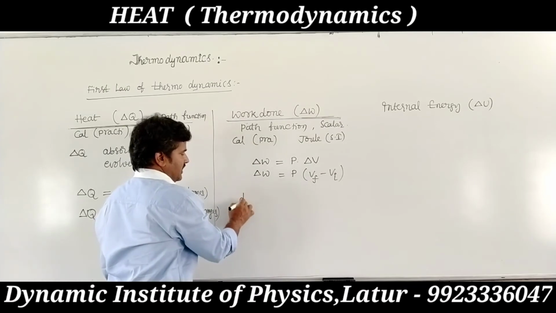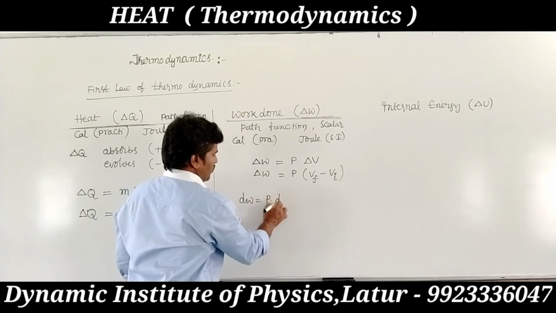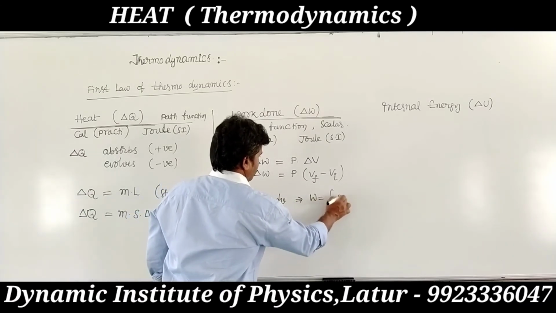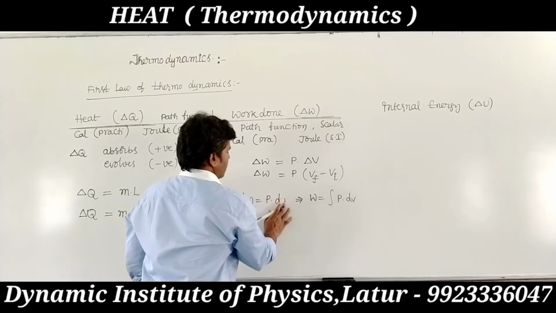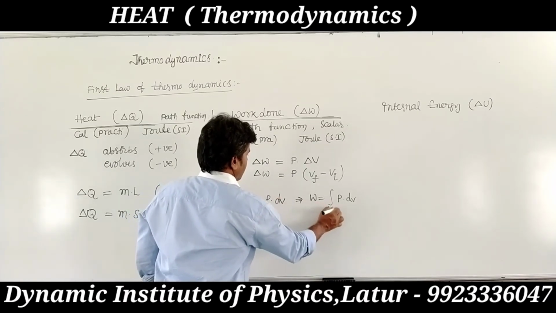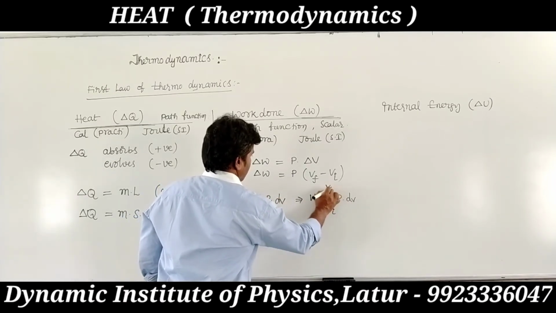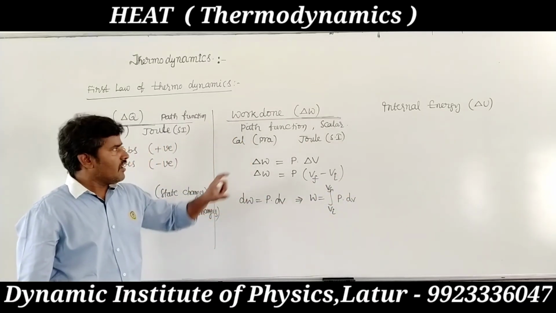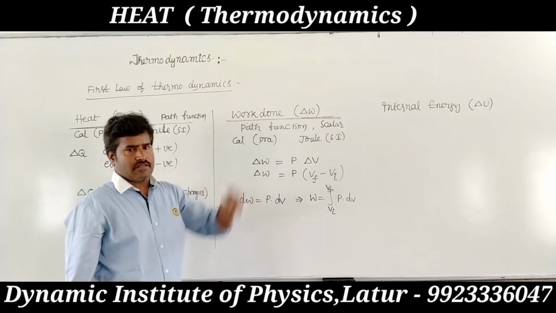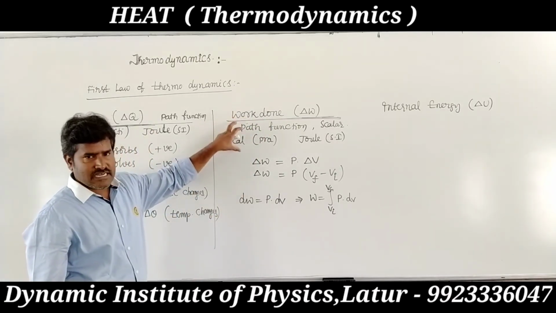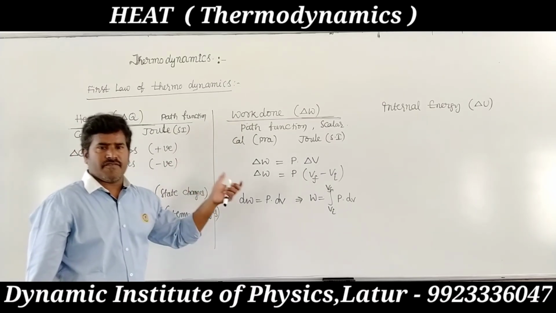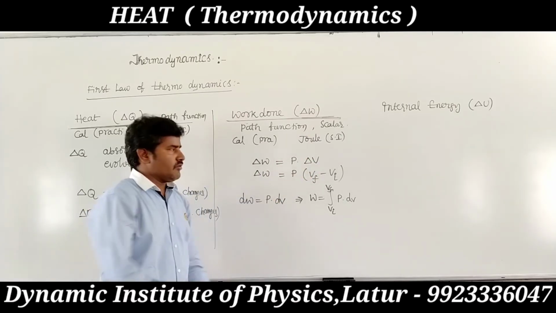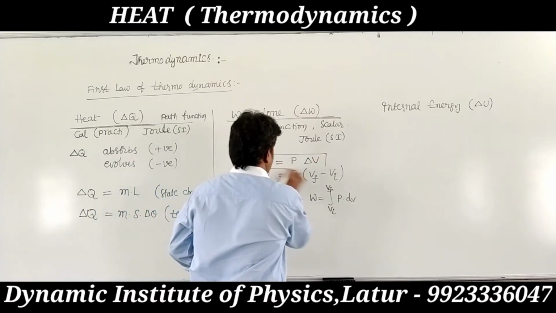Otherwise, dW equals P dV, so work done equals the integration of P dV with limits V initial to V final. This is the work done by or on the system.